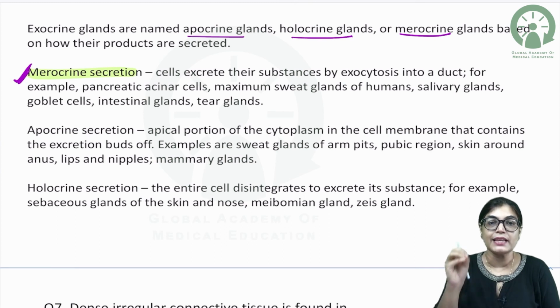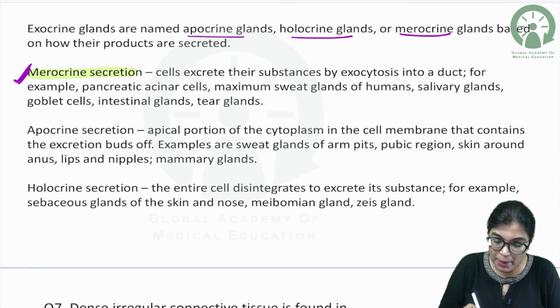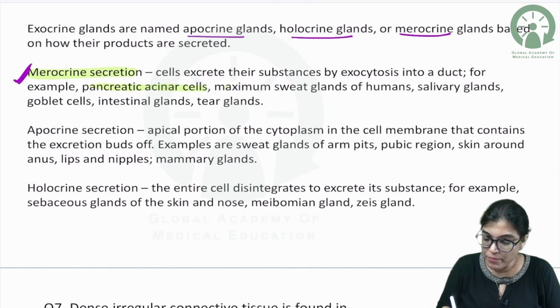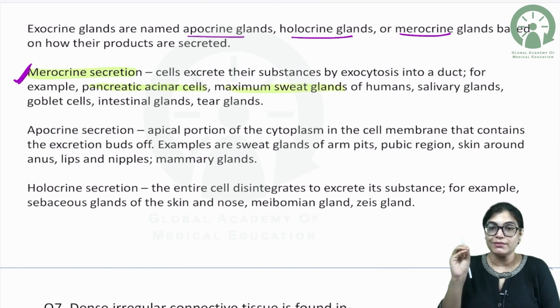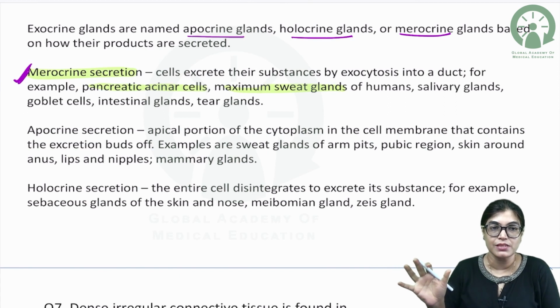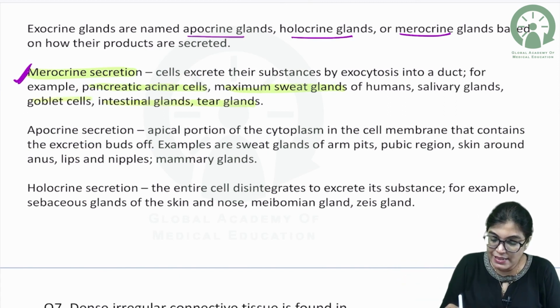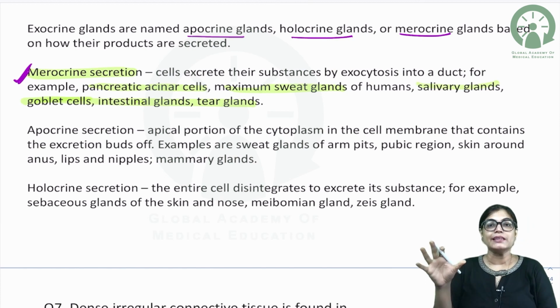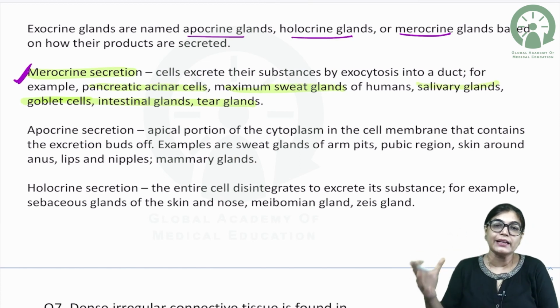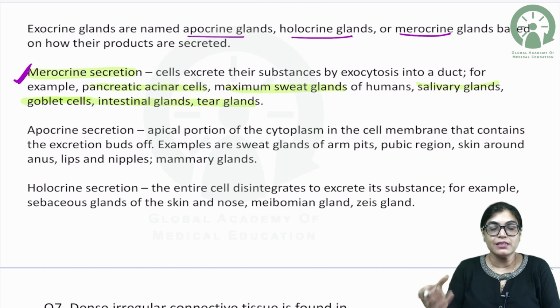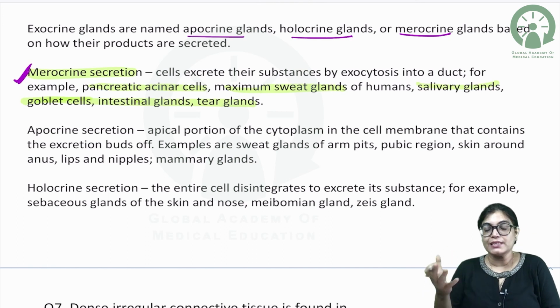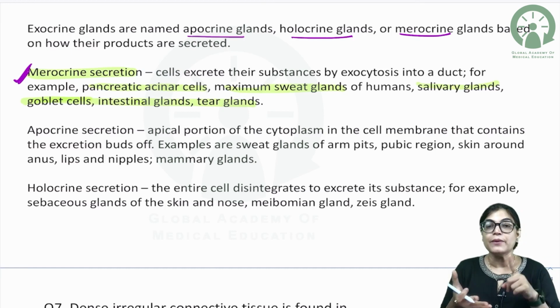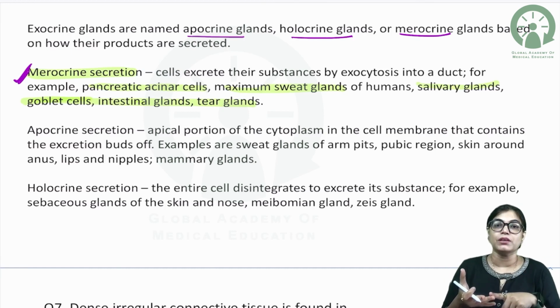exocytosis into the duct, and the examples of merocrine glands are pancreatic acinar cells, the maximum number of sweat glands except the sweat glands residing in the pubic area and the axillary regions, goblet cells, intestinal cells, tear glands, salivary glands. All these secretions, that means the major category of secretion done by exocrine glands, are of merocrine type. The examples are pancreatic acinar cells, sweat glands all over the body except those of the pubic, mammary and axillary areas, salivary glands, goblet cells, intestinal and tear glands.